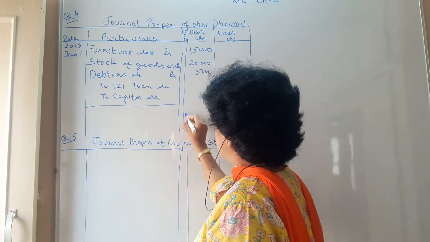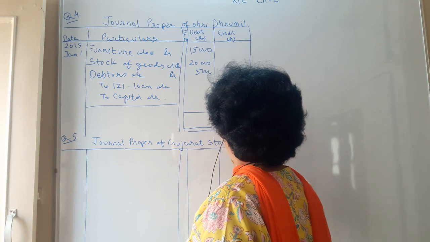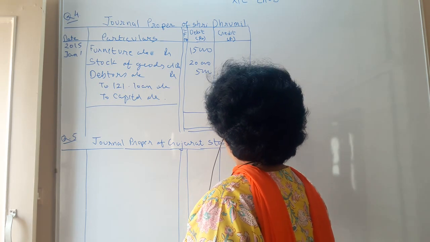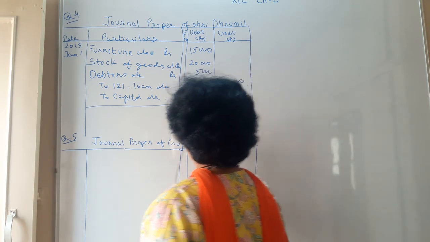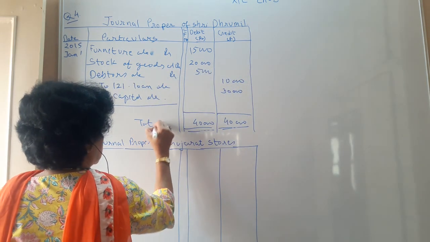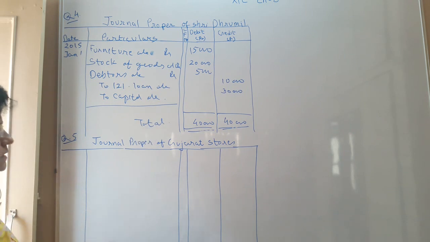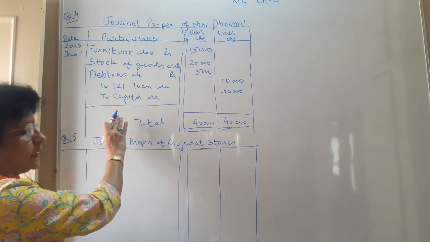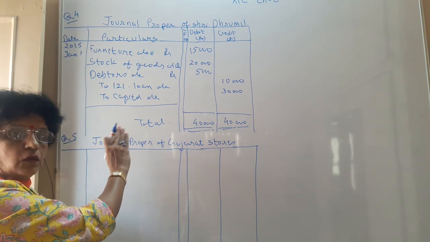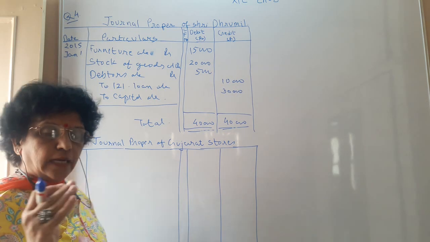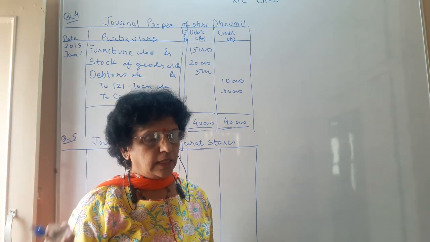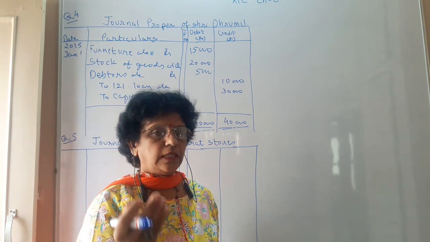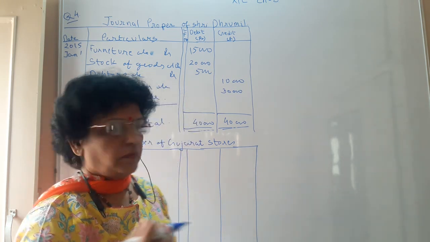At the end of the example, you have to do the total. Your total is 40,000 rupees. 40,000 rupees, right, as a total. So the first example is only of writing the opening journal entry. What you have learned in this is that the opening cash balance and bank balance are not to be recorded here, they will be posted in the cash book itself.